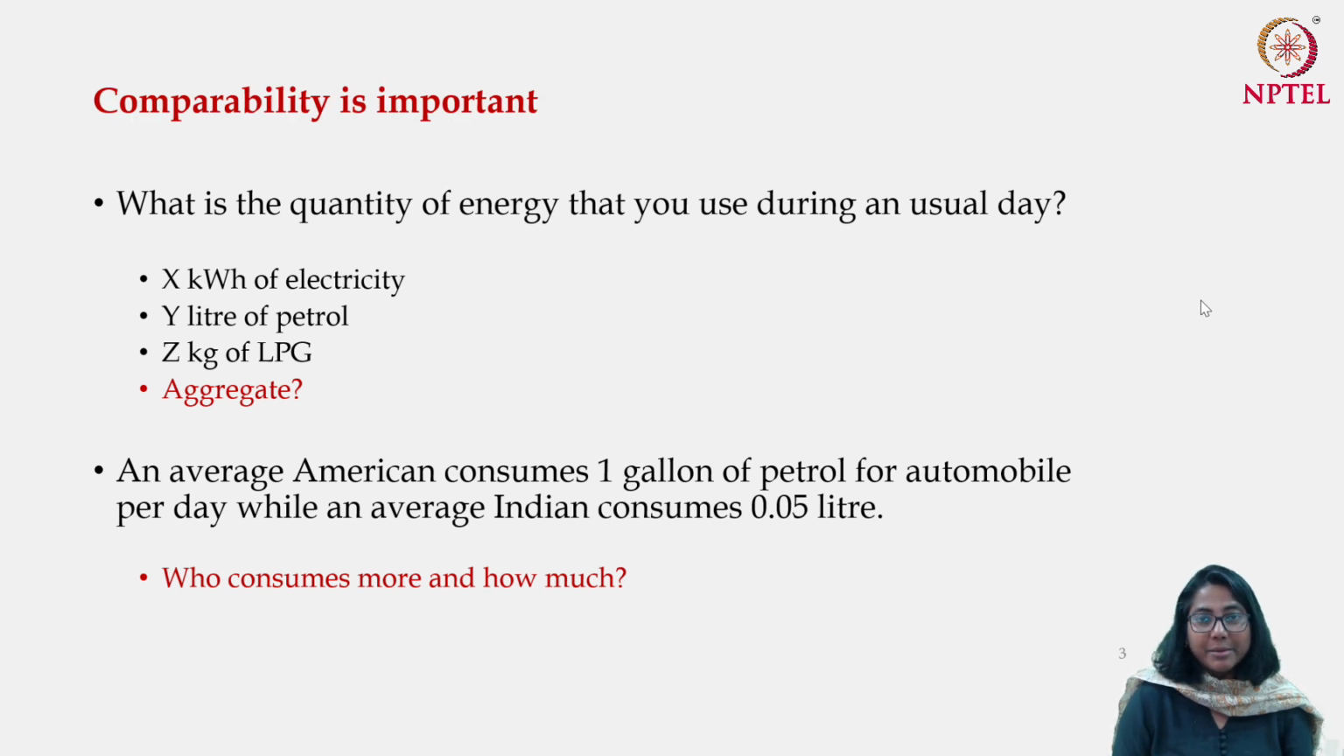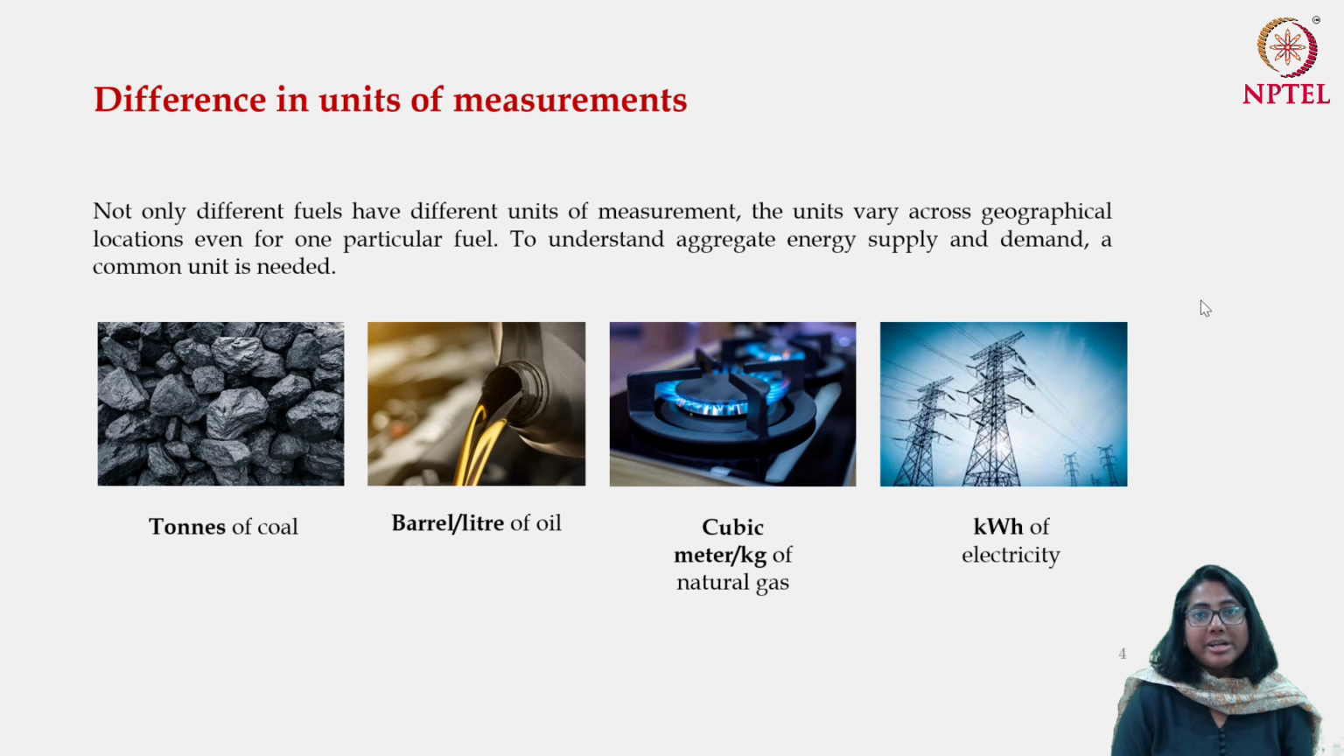So comparability is important. As I have already mentioned, these are examples of different types of fuel being measured in different units at different parts of the world. If you look here, we have tons of coal, measured in tons. You have barrels of oil, or in some other places it's measured in liters of oil. You have cubic meters of natural gas, or you often say kg of natural gas, and electricity is measured in kilowatt hour. So we are going to see how one unit can be converted to the other to come up with a measure of aggregation.